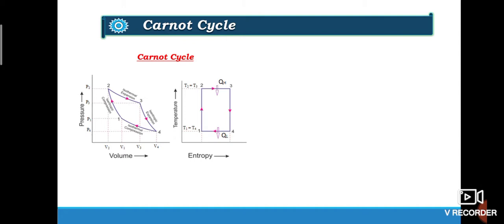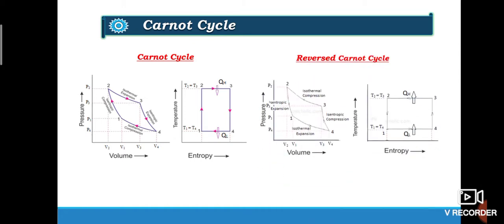In refrigeration, if we reverse this cycle, you can see here we have reversed the cycle. So at lower temperature, heat will be added instead of removal of heat to the cycle in process 1 to 4. Process 4 to 3, instead of expansion, compression will take place.